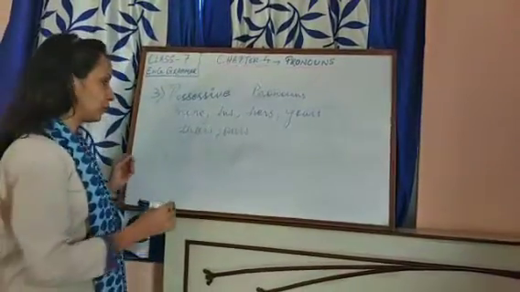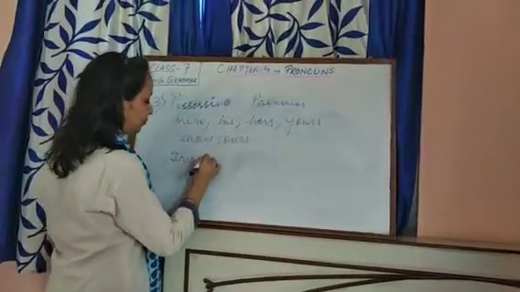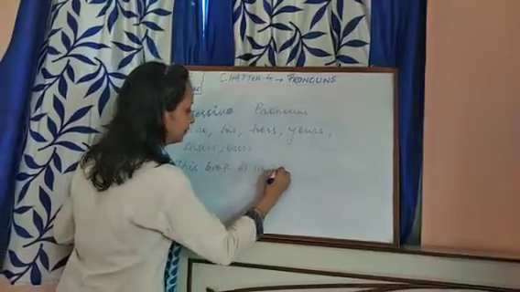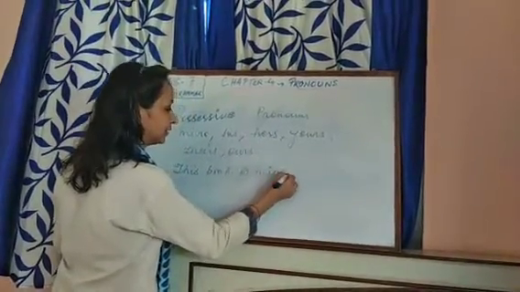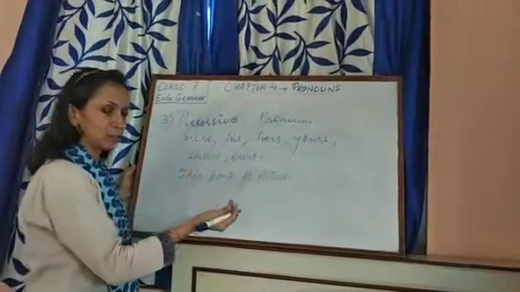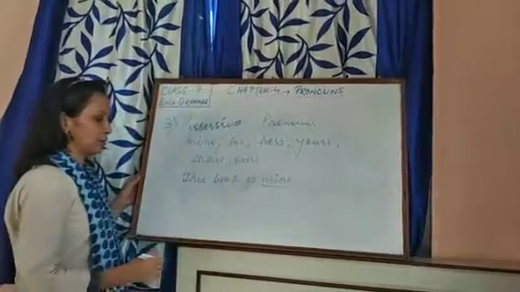And let us see the use of them now. This book is mine. Now my becomes mine here. When we use my, it becomes adjective. But when I make it mine, it becomes pronoun, possessive pronoun. This book is mine.